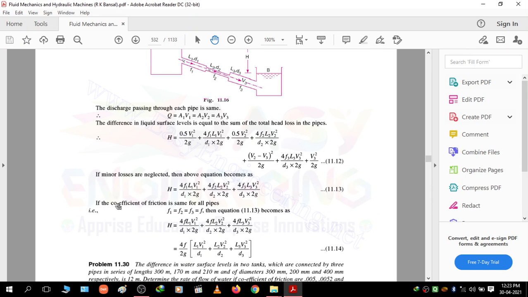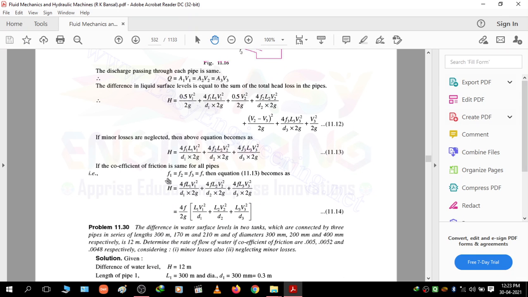Okay, if the coefficient of friction is the same for all the pipes, then f is equal to f1 is equal to f2 is equal to f3 is equal to f. Then the upper equation becomes, the final equation will be H is equal to 4f upon 2g into bracket L1 V1 square upon D1 plus L2 V2 square upon D2 plus L3 V3 square upon D3. So this is the equation of loss when the pipes are connected in series.